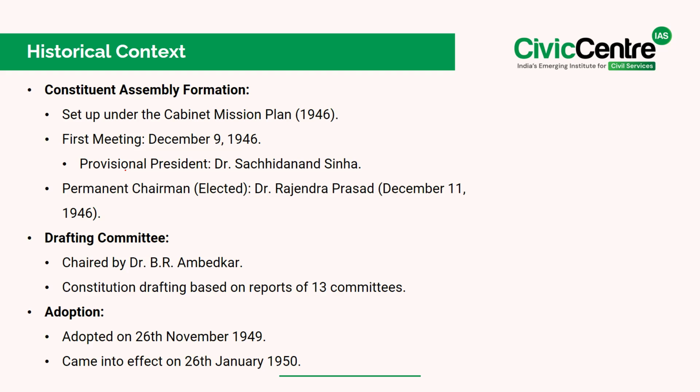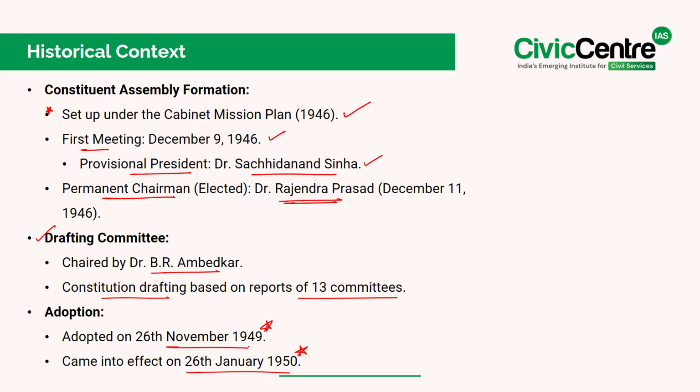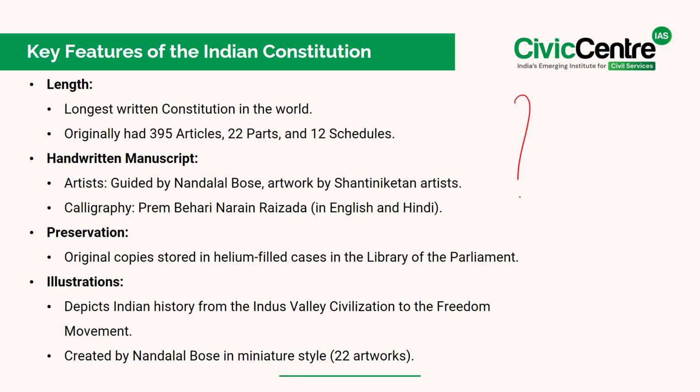So, historically speaking, the Constituent Assembly was set up under the Cabinet Mission Plan of 1946. The first meeting was held on December 9th of 1946, with Dr. Sachidanand Sinha as the provisional president. Then Dr. Rajendra Prasad was elected permanent chairman on December 11th of 1946. Then there was a drafting committee chaired by Dr. B.R. Ambedkar. The purpose of this drafting committee was constitution drafting based on the reports of 13 committees. Finally, the constitution was adopted on 26 November 1949 and came into effect on 26 January 1950. So these are the key features of the Indian Constitution.